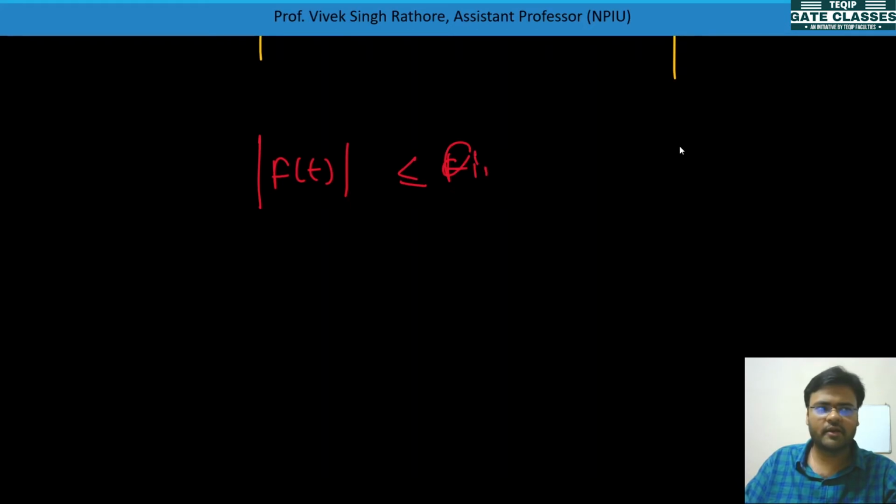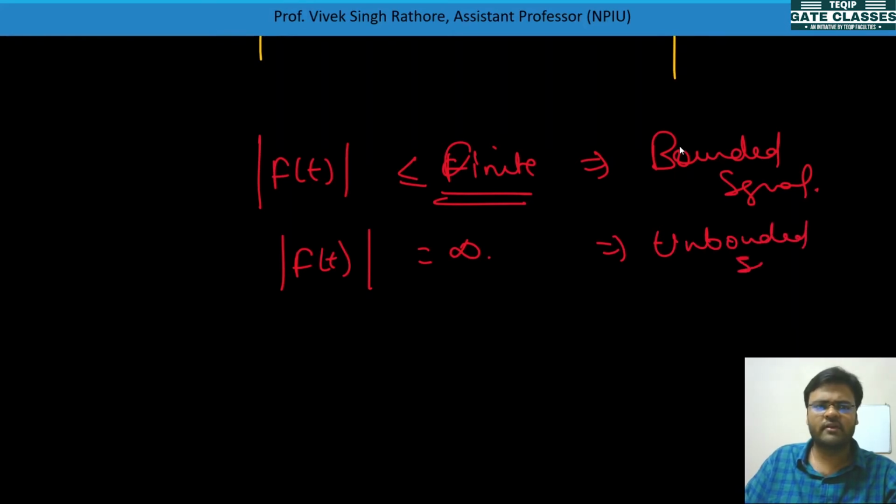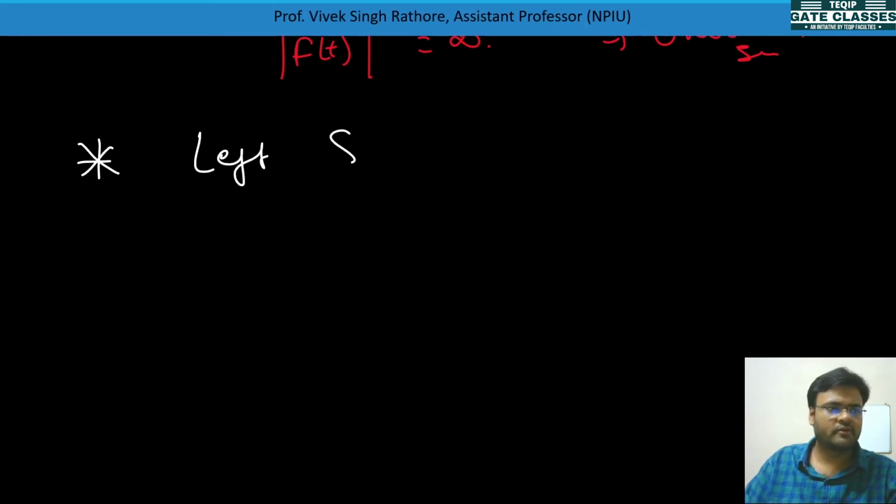If the magnitude of f(t), mod of f(t), is less than or equal to a finite value, this signal is called a bounded signal. And if mod of f(t) is equal to an infinite value, then it is an unbounded signal. This is a very easy concept. And one more: left sided and right sided signals, we will deal with these also.